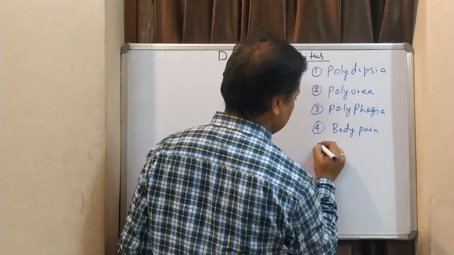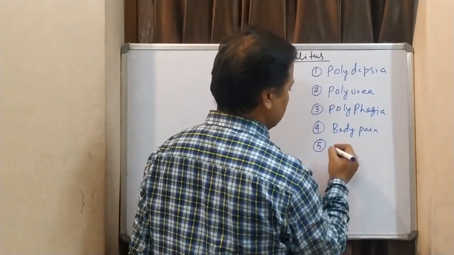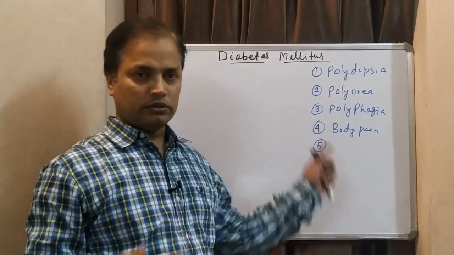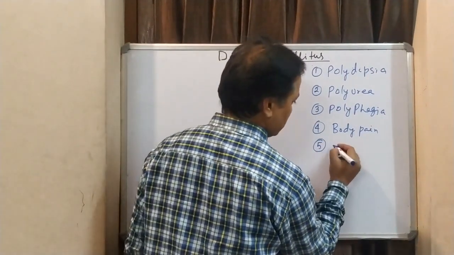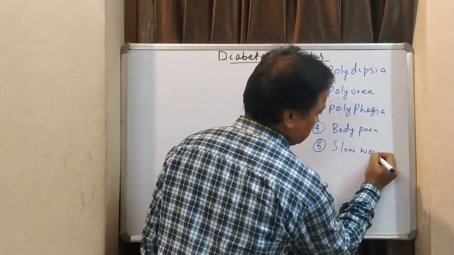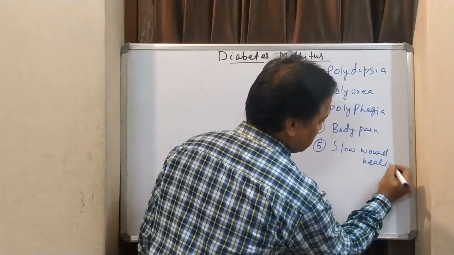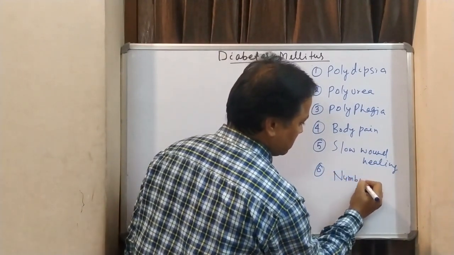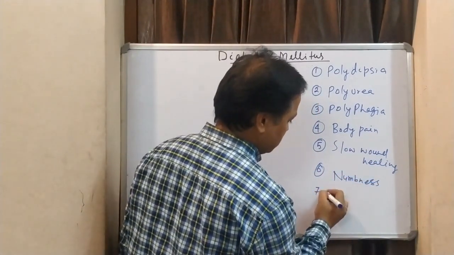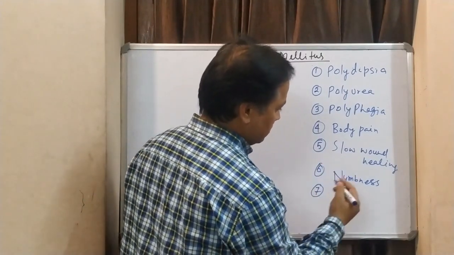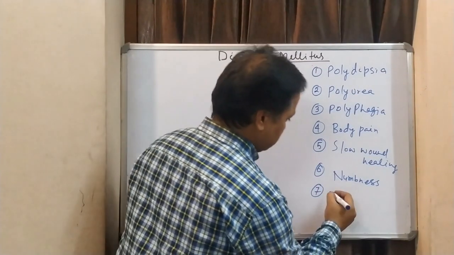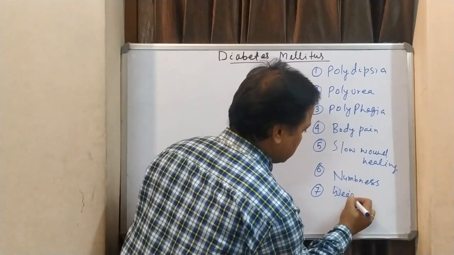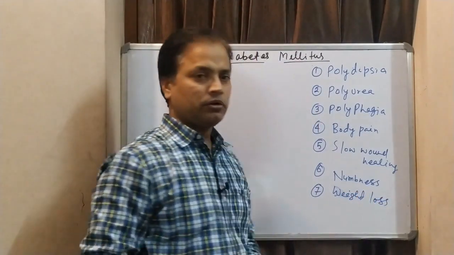body pain, then multiple urination at the night, increased hunger, then slow wound healing, then numbness, then weight loss.